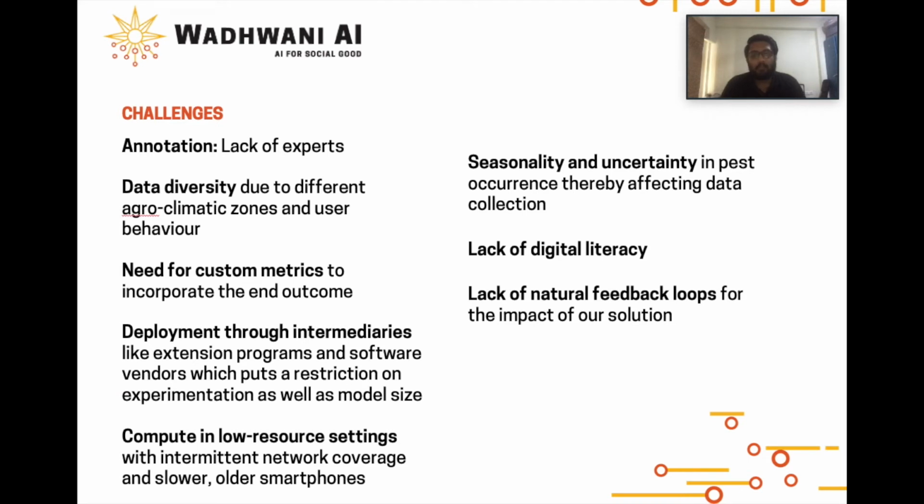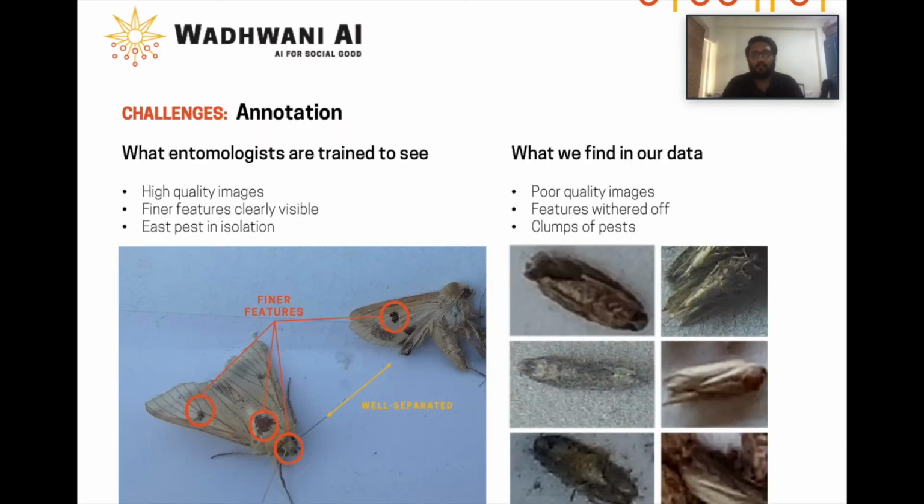Next, we describe the various challenges that we faced during the development of this system and how we tackled a few of them. Usually, entomologists study pests by using high quality images, which helps them identify some finer features like scales, wings, and eyes. Farmers, however, don't have phones with high resolution cameras. Hence, our images tend to be poorer in quality. Additionally, emptying the trap contents causes the pests to clump together. This makes it hard to identify the correct pest type even for the experts.